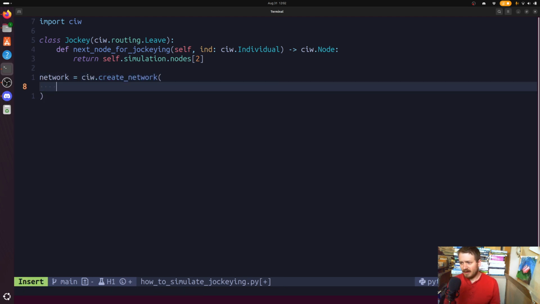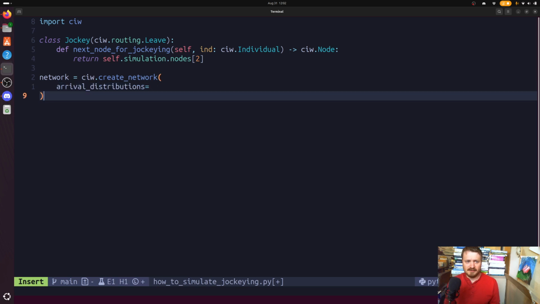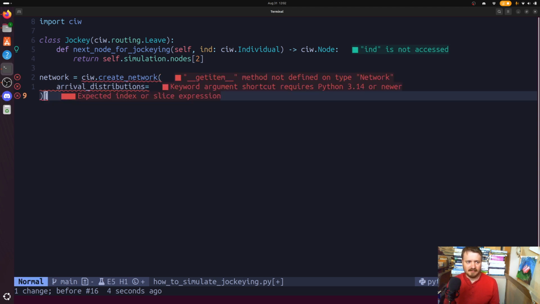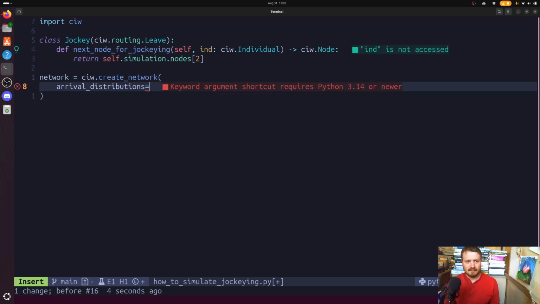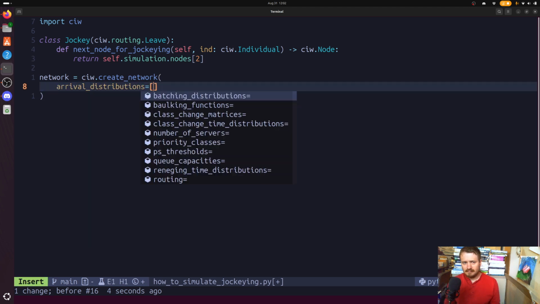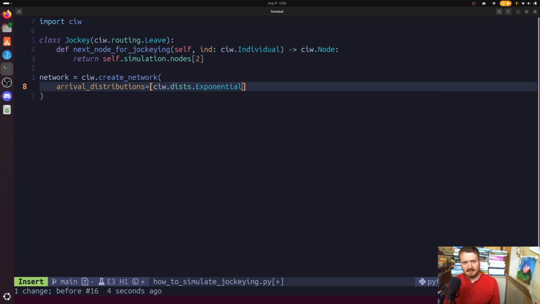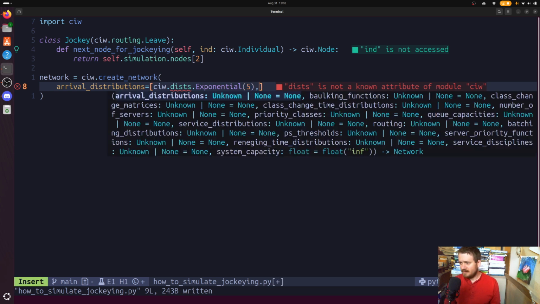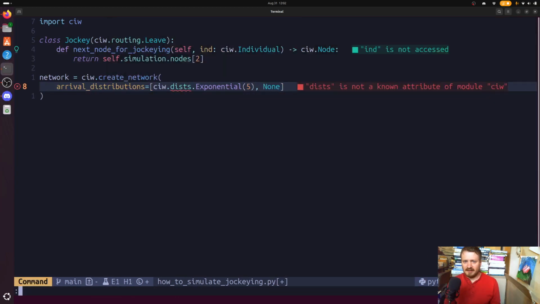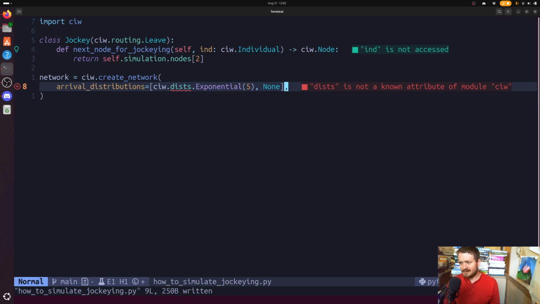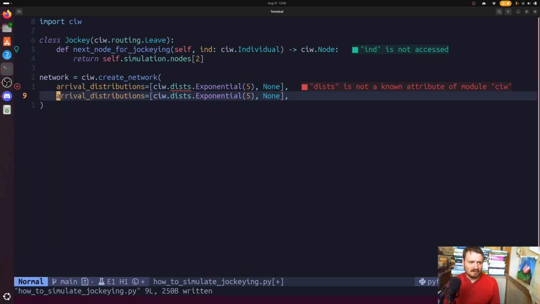So of course we'll have some arrival distributions. All right, so let's go ciw.dists.exponential, and we'll pass in a rate of 5. And then maybe we'll say, just because we need some kind of behavior of going from one node to another, we have to have 2 or more nodes to really talk about this sensibly.